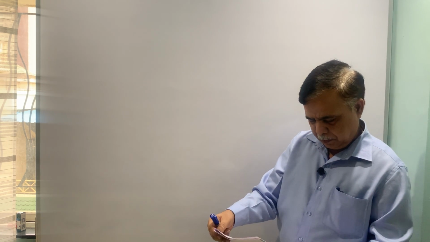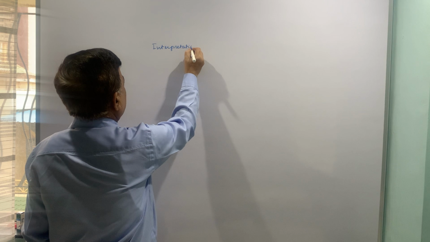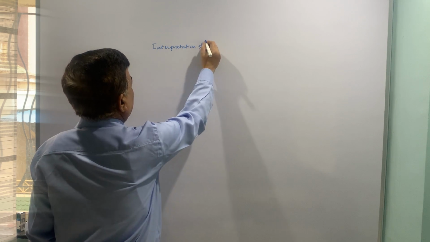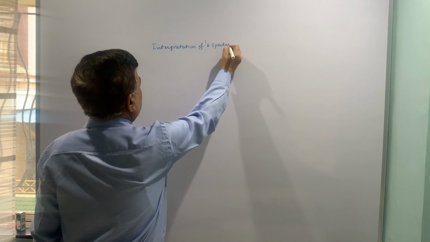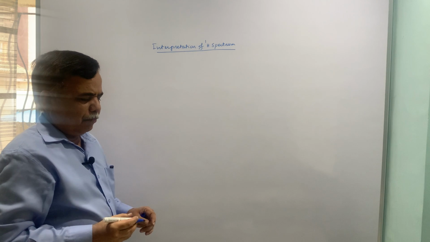After this, we have to look at some basics. Now the important part, that is interpretation of NMR spectrum, like how we are to interpret the spectrum and derive the information.